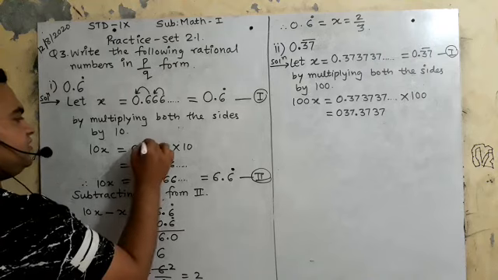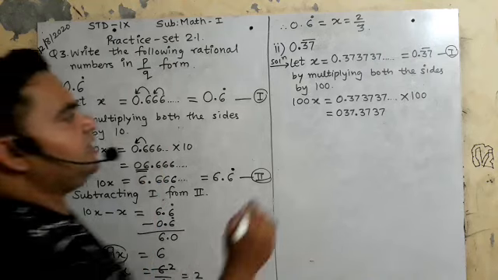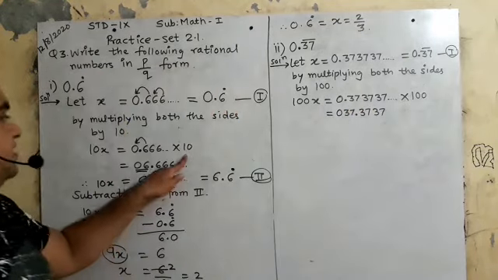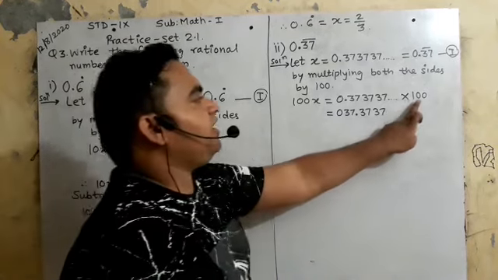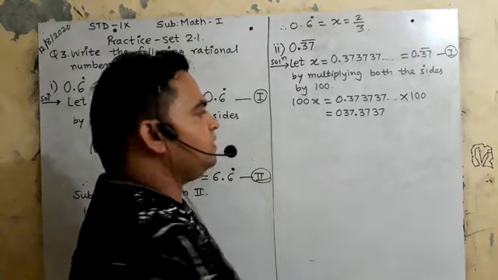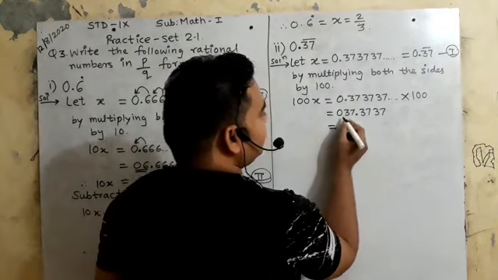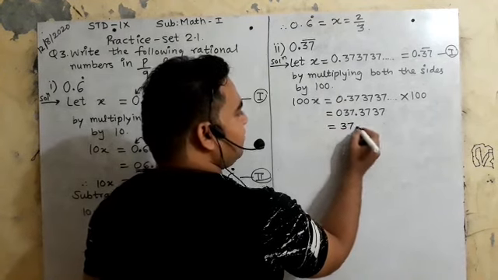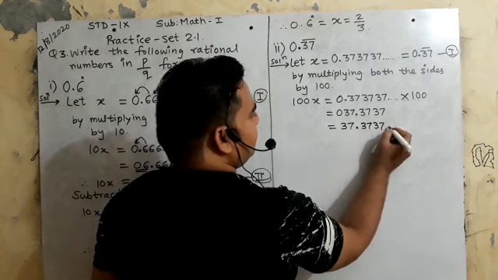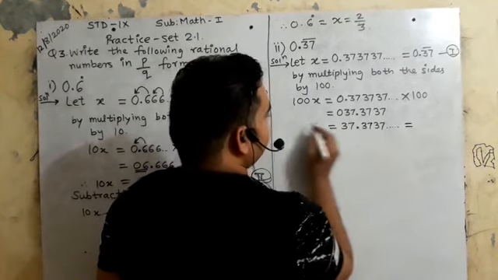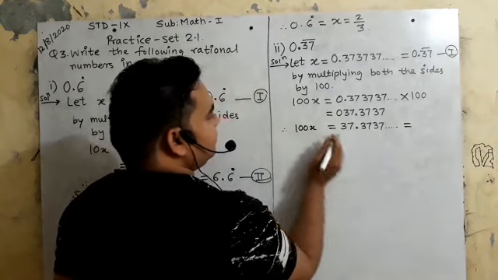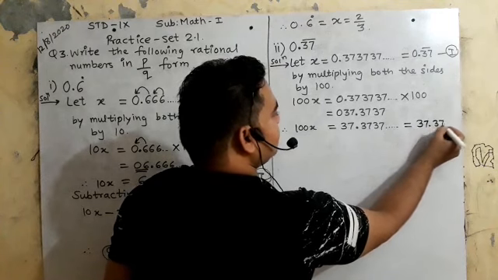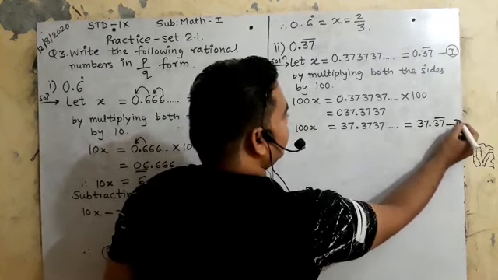It means this 6 will come here. And what happened here? This 37 will come here because of multiplying by 100. Here by 10, so 1 digit came here. Here by 100, so 2 digits will come here. So how will you write it now? 0 before any number is nothing. So it is 37.3737 bar. This you can write in short as 37.37 bar. This will be your second answer.